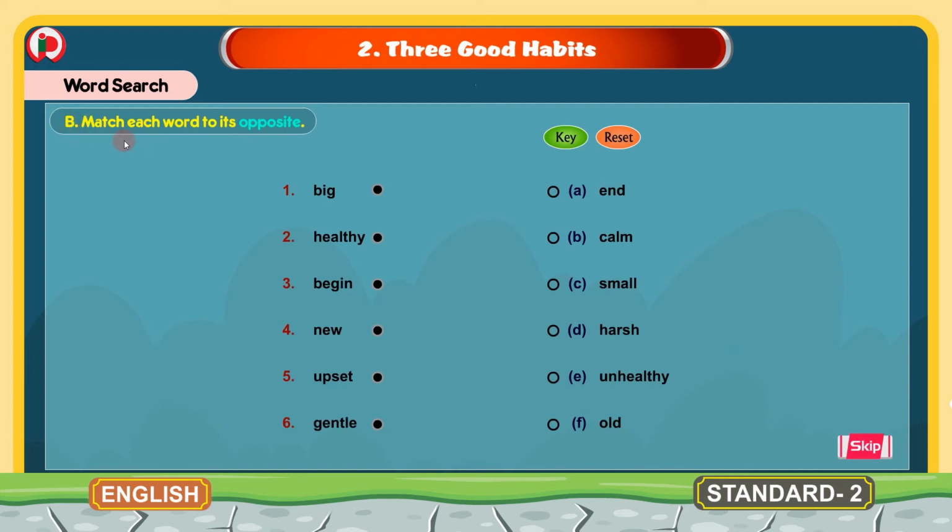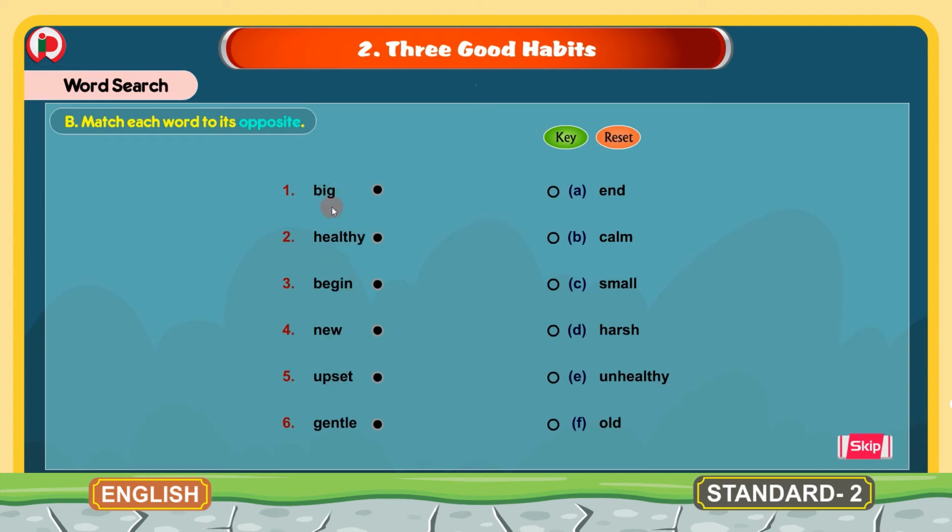B. Match each word to its opposite. Children, here we have 2 columns and we have to match these words with its opposite from this column. We have to identify the opposite word in this column and we have to match with this word.